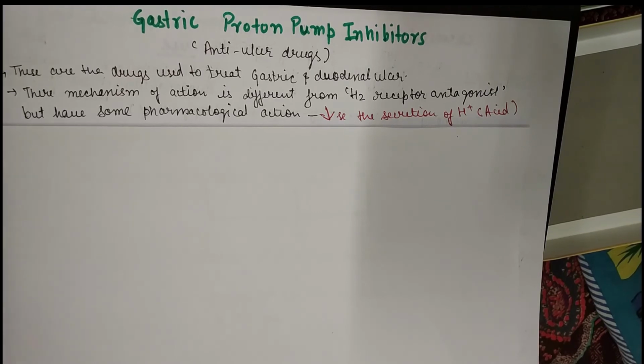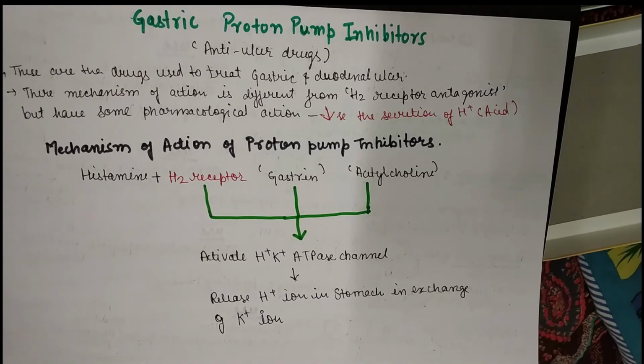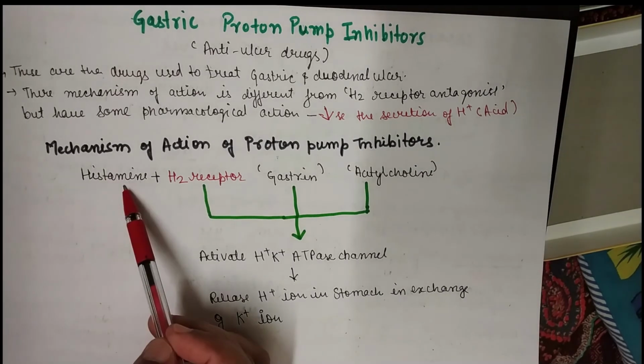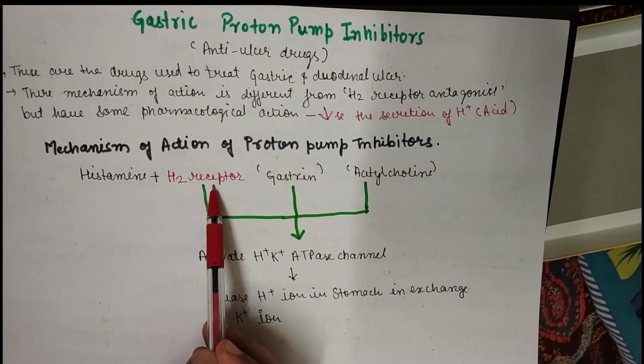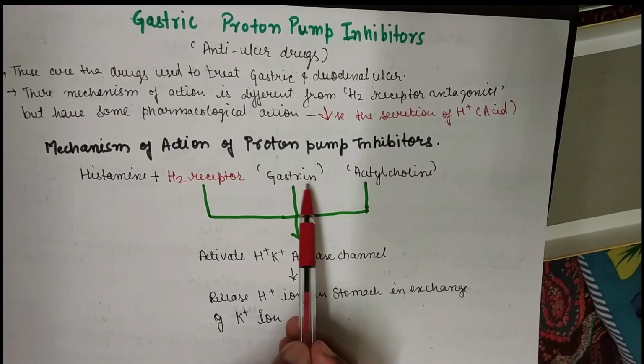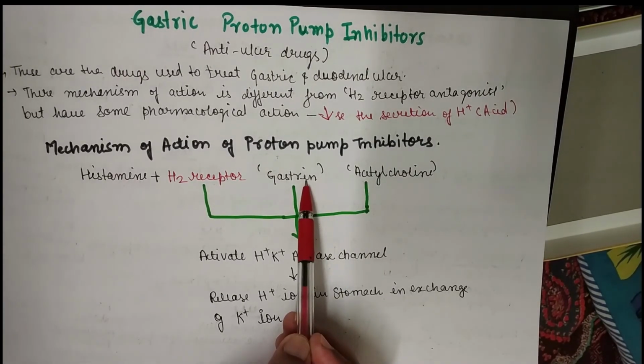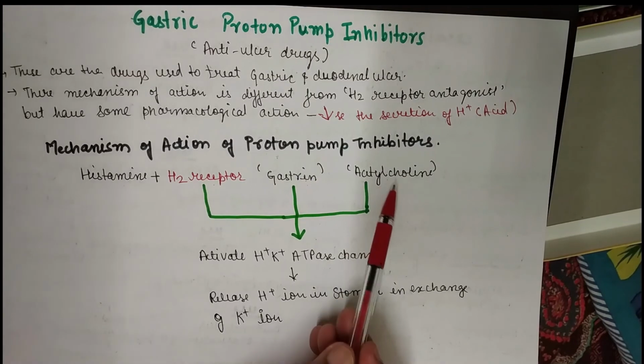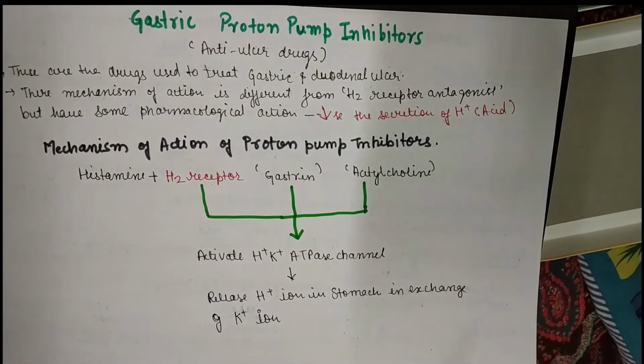They will decrease the secretion of acid or H plus ion. Means they will act in a different manner, but the pharmacological effect will be the same, that they will decrease the acid secretion. So let's see their mechanism of action in a very simple manner. Histamine binds with the H2 receptor, gastrin binds with the gastrin receptor, and acetylcholine binds with the muscarinic receptor.